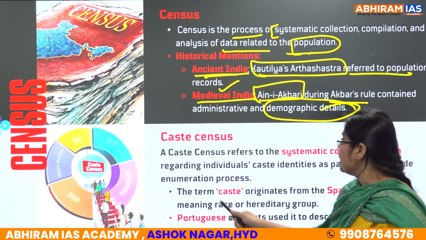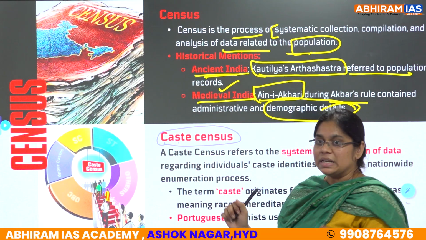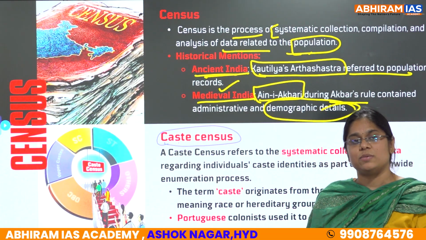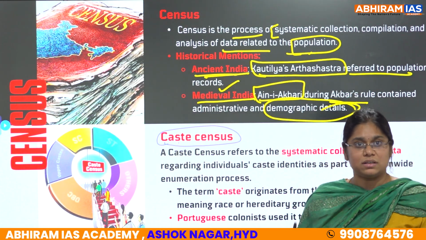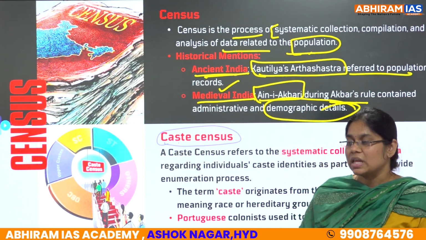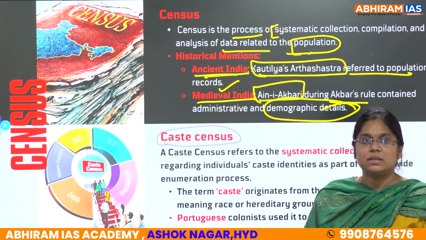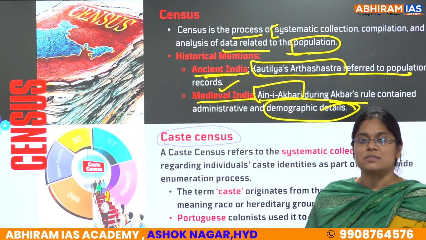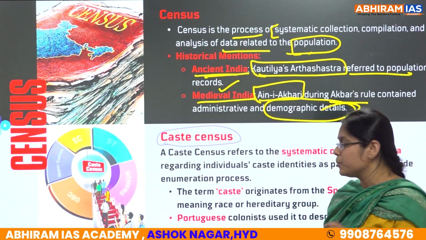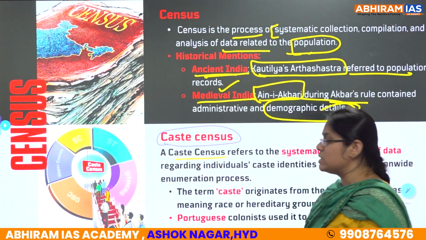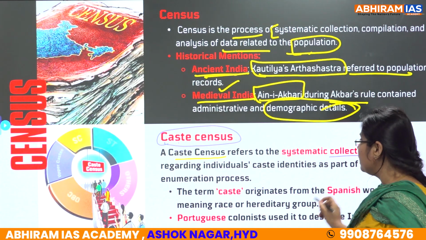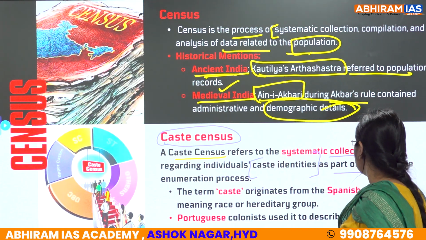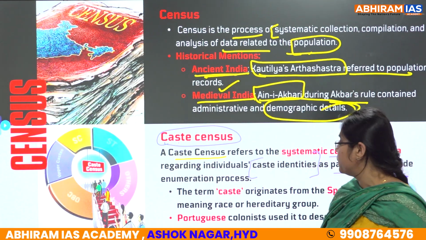Ippudu caste census ki vaste. Caste census ante particularly like OBC ఎంతమంది ఉన్నారు, given population లో how many OBCs, OCs, EWS, SC/ST category, all the other castes. Clear? అంటే ఒక population లో ఎంతమంది ఏ caste కి ఉంటారు అని చెప్పేసి population demographic details తీసుకునే దాన్ని caste census అని అంటూ ఉంటాము. Clear? So a caste census refers to the systematic collection of data regarding individual caste identities as a part of nationwide enumeration process.